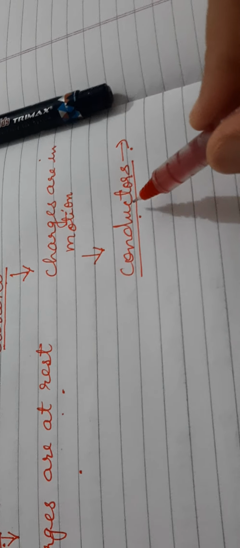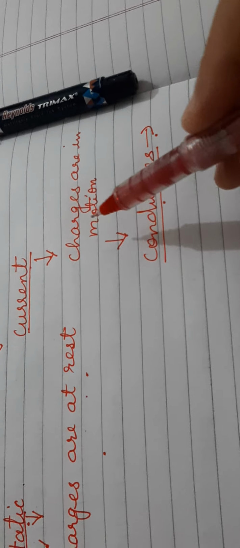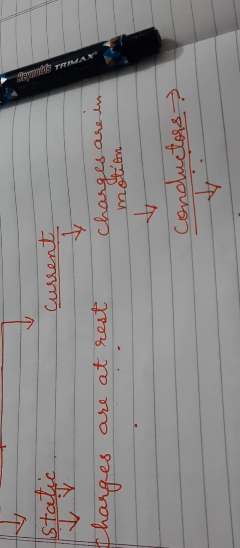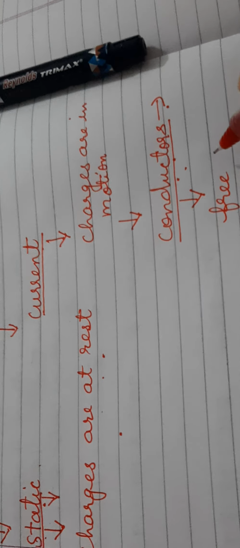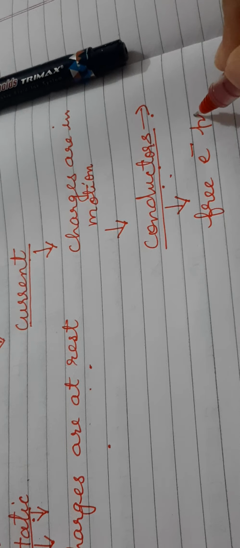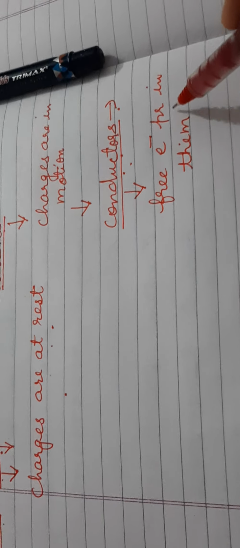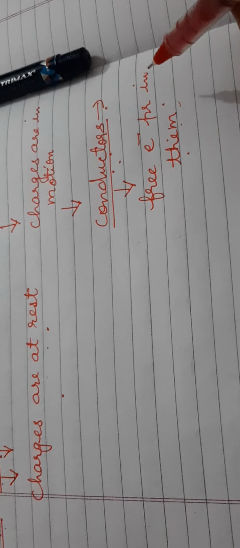And why does it happen? Because these conductors have free electrons present in them. Due to the presence of free electrons, they allow electricity to pass through them very easily.